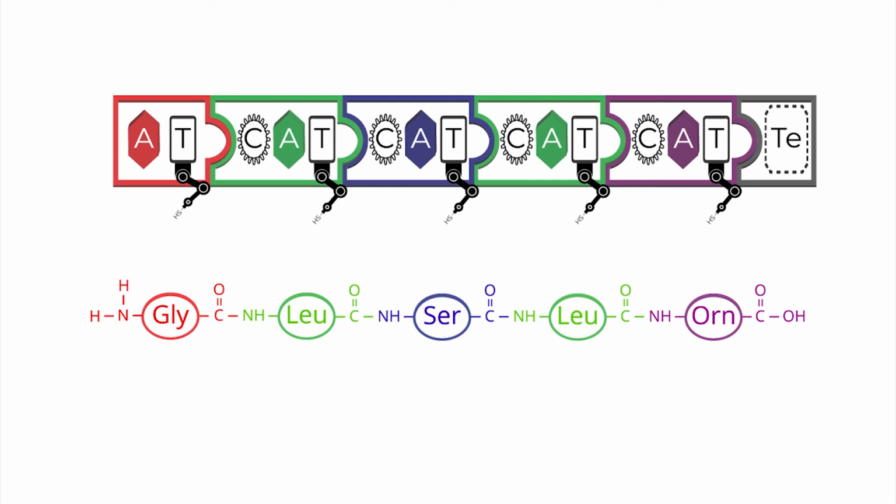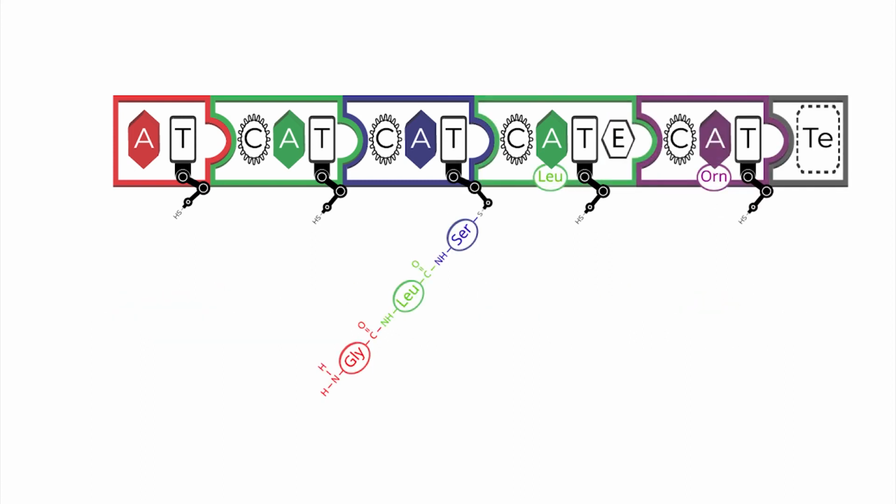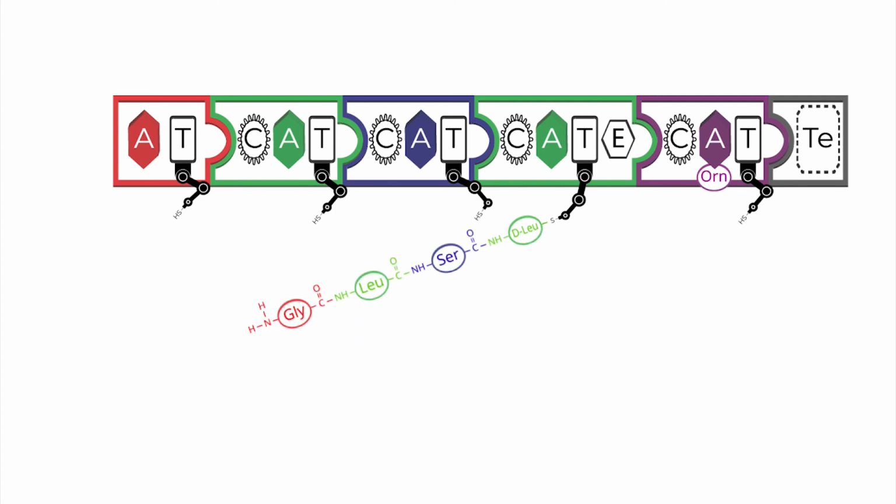In some examples of non-ribosomal synthesis, the modules also include secondary domains, leading to the modification of the monomers during the synthesis. Among these domains, the most frequently encountered is an epimerization domain, noted E domain, that is responsible for the isomerization of L form to D form of the amino acid.